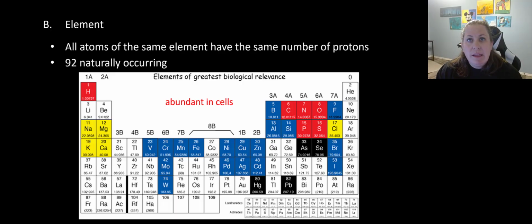So when we look at elements, elements are going to be found on the periodic table. All atoms of the same element have the same number of protons. Okay, so if it changes from 5 protons to 6 protons, it changes from boron to carbon. So it's going to change the atom or that element. There are 92 naturally occurring elements. That means in nature, there's 92 of these we can find. However, there are a lot more on the periodic table now, and a lot of those are man-made that are over that 92. So let's take a closer look at the element.